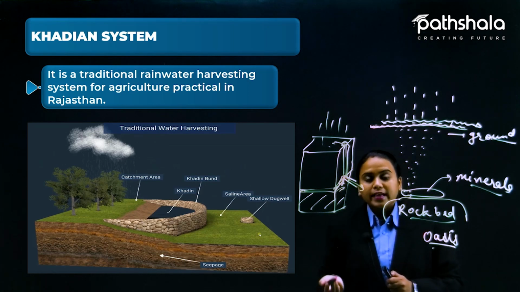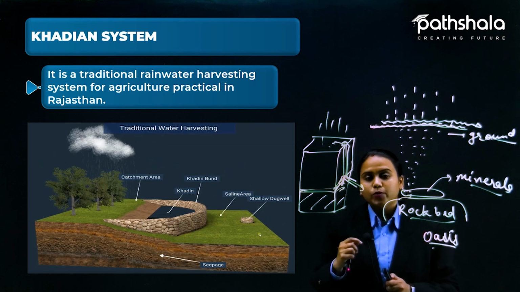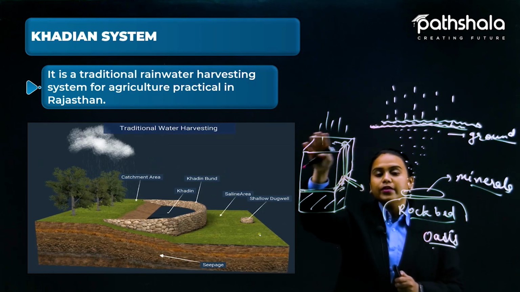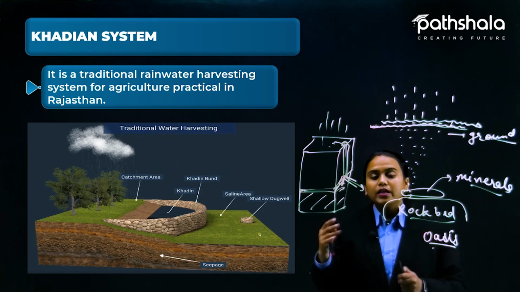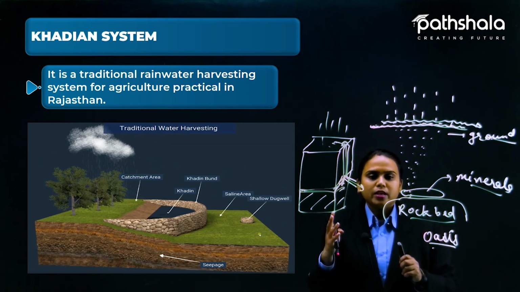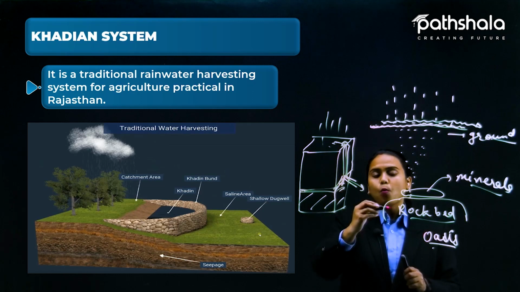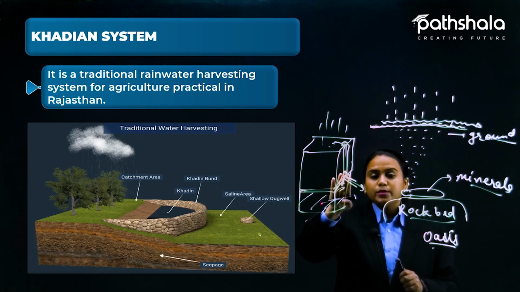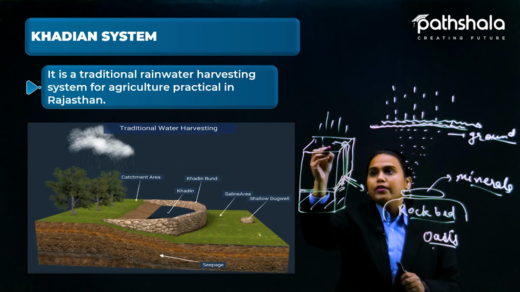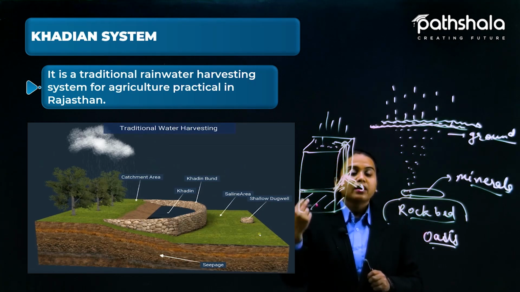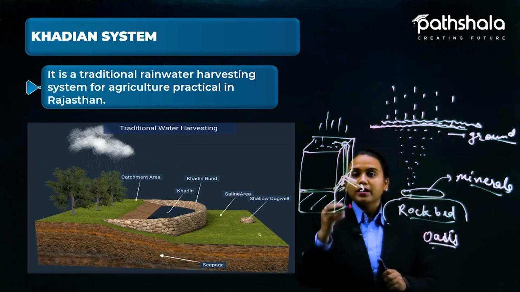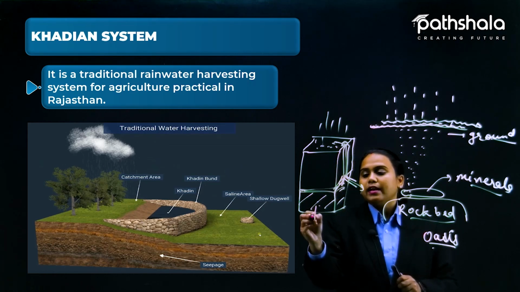Now for the second rain, because the first rain is not collected since it is clearing the terrace area of any dust particles or other chemical substances, or safai ho jati hai basically, I can say. Now once it is done, we can just block this part. Now the second rain is going to be collected on the terrace part, and now it is going to collect in this tank.